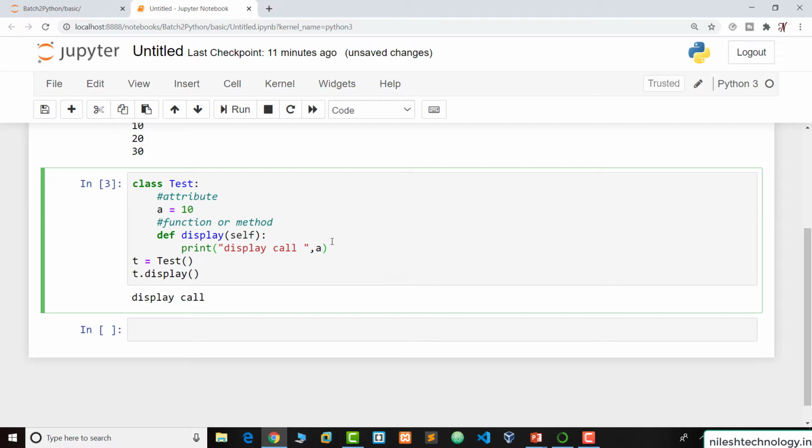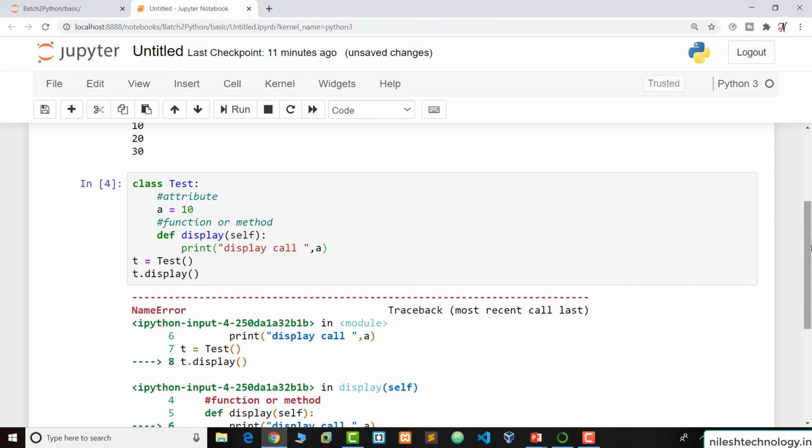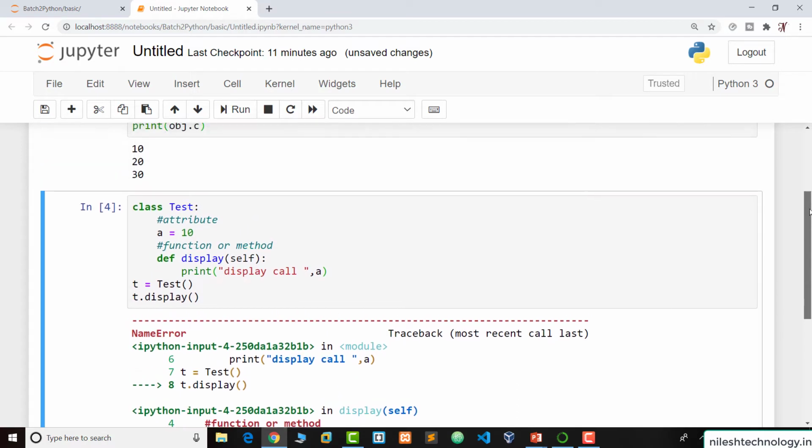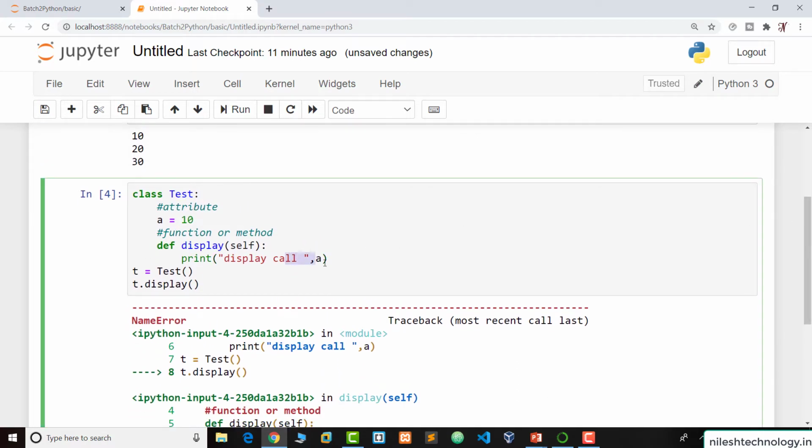So see here, when we print the value of a directly and run, it shows an error. Why? See here, name a is not defined. So the Python interpreter tries to find this variable, a variable defined inside this function, but see here, a is not found here.